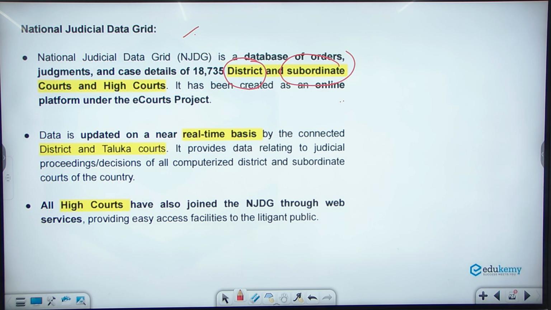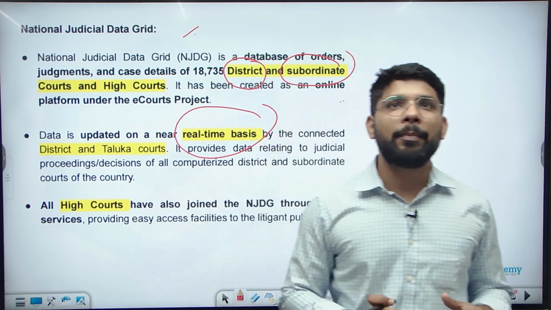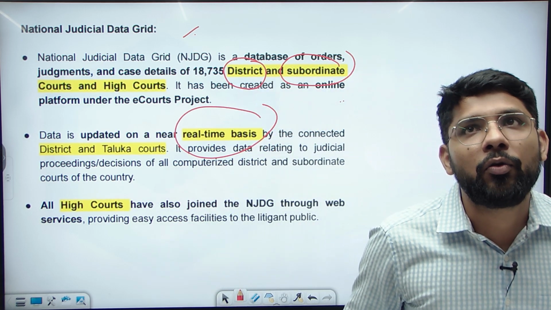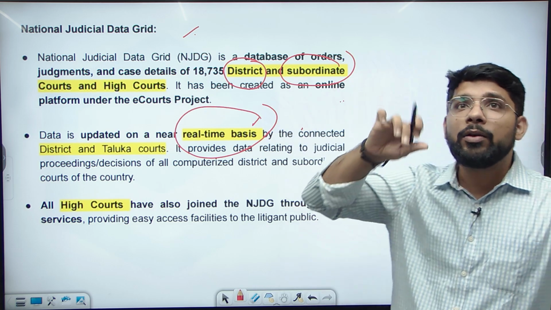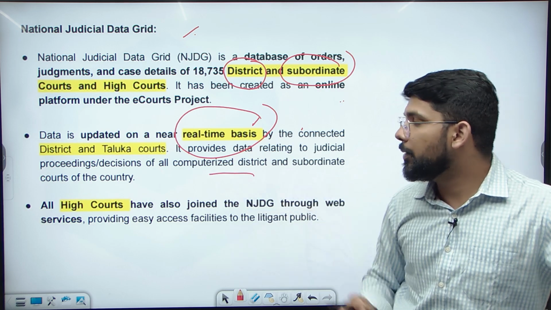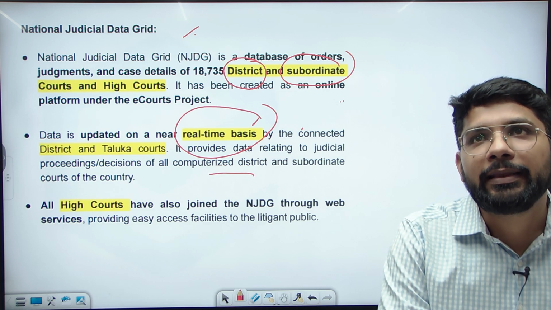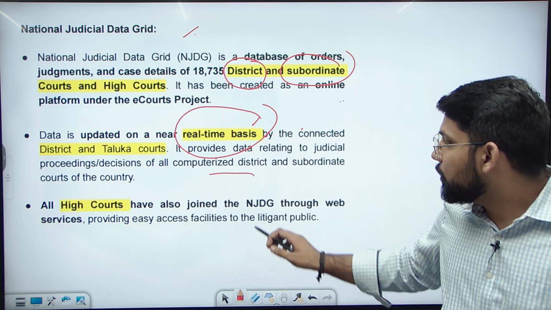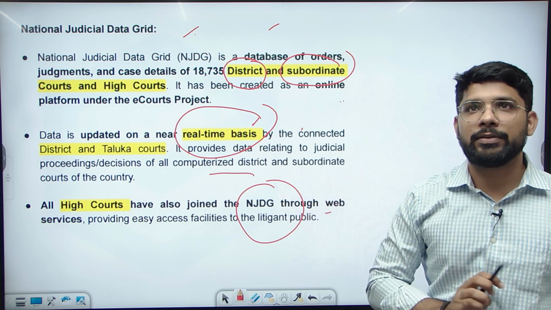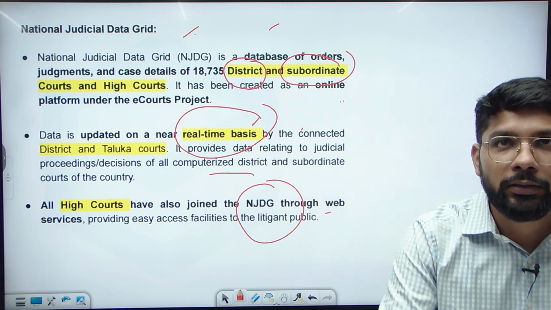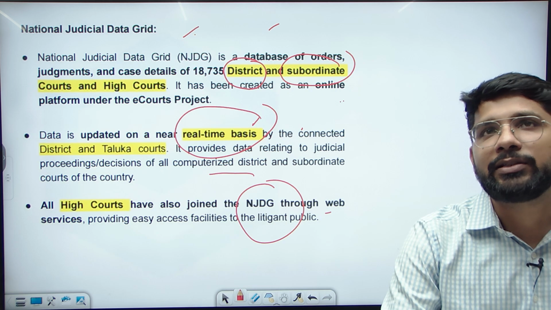And the data will be updated on a real time basis by the district courts, by the taluka courts, by the high courts. All the computerized district and subordinate courts will update the data on a real time basis. All high courts also join the National Judicial Data Grid through web services. So which courts? District courts, subordinate courts, high courts, all will be present in the National Judicial Data Grid.